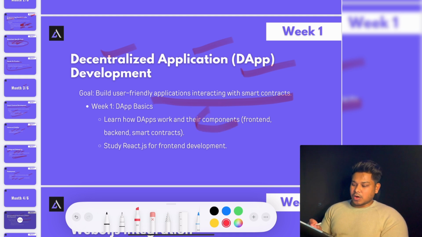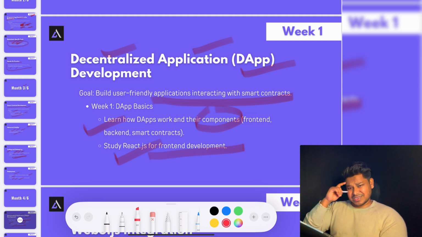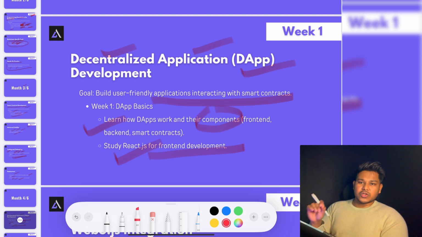And we're going to design the component architecture. Like in Next.js, it is very powerful for building your application out of small components. And that's what you have to focus on. Where you're going to interact with the backend smart contract, that's what you're going to do. Here we have the front end. You can pick React, which is a very common one which we use at the moment, but the most popular one we have is Next.js, which you can simply consider. It's totally up to your choice, and all that will be possible if you are focusing on JavaScript. I told you that JavaScript is a very popular language. It will help you combine almost all the technology which you need to know to become a blockchain developer.